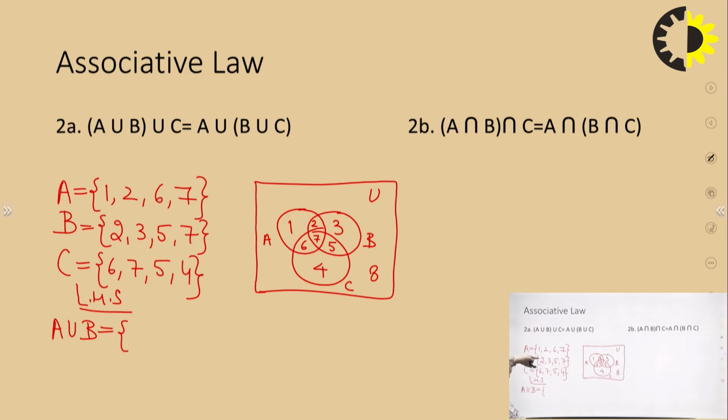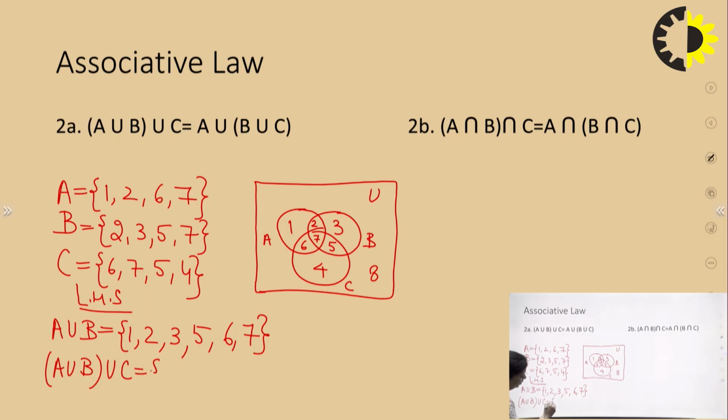When I take the union of A and B, first I'll get 1, then I'll get 2, then we have 3, then we have 5, then we have 6, and then we have 7. So this is my result of the union operation on the sets A and B. Now whatever we get in the result, let's take the union of this result with C. So now A union B union C.